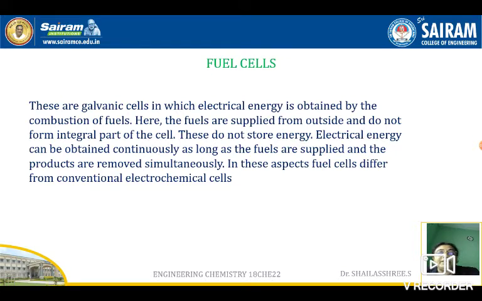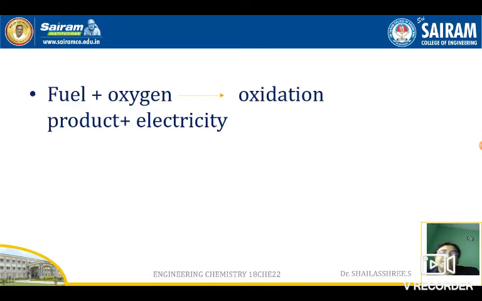That must be written for fuel cells, then only you will get full marks for the definition. Directly they are converting the chemical energy into electrical energy. This is the reaction in fuel cells: the fuel reacts with oxygen to form oxidation products and electricity.